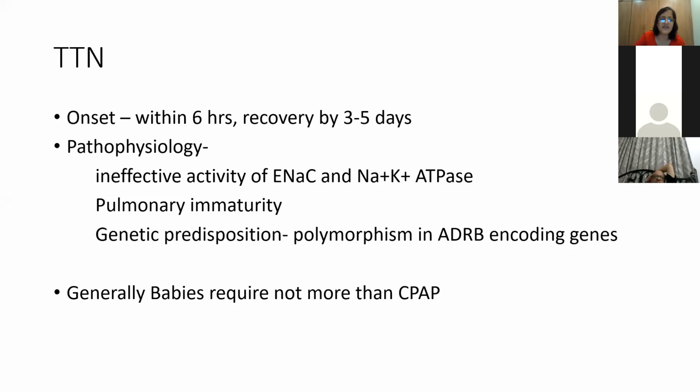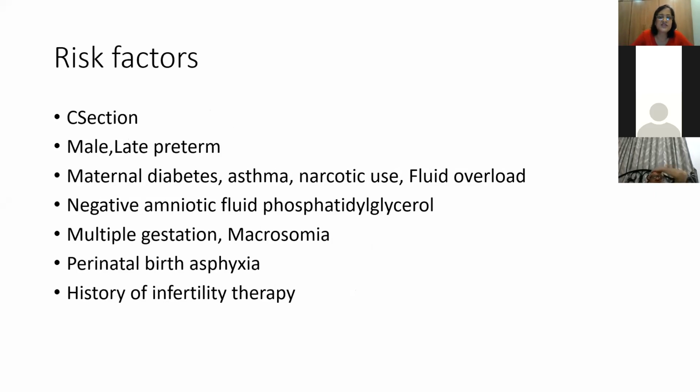So in TTN, generally babies do well with oxygen. They sometimes require CPAP. The risk factors are cesarean section, as there is no catecholamine surge during labor; male babies, late preterms, multiple gestation, macrosomia, maternal history of diabetes, family history of asthma, narcotic use, and fluid overload in the mother by using oxytocin. And if there is perinatal birth asphyxia, all of this leads to TTN.